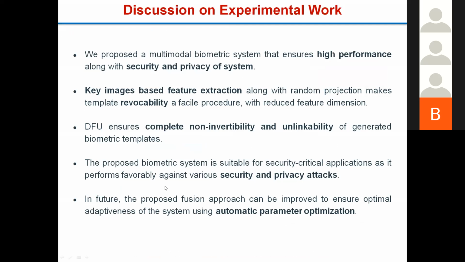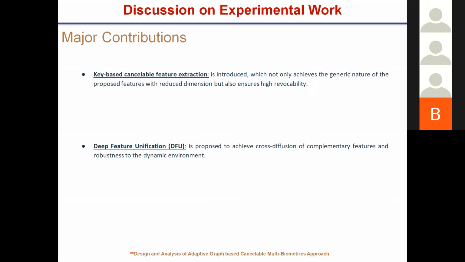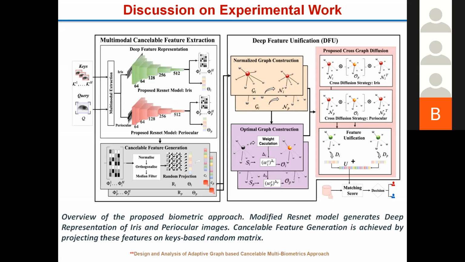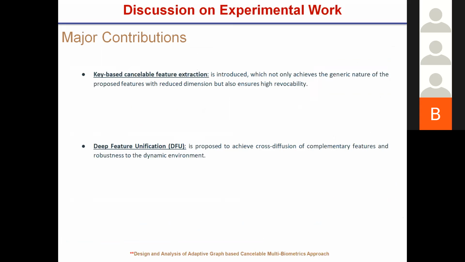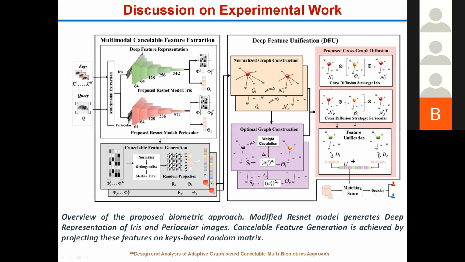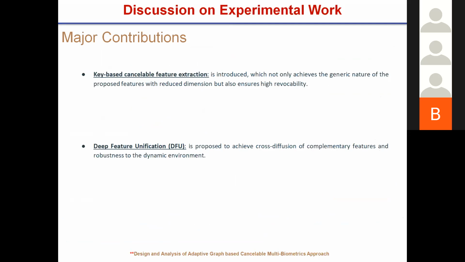I already said it is robust against various security and privacy concerns. Another thing you can do here is optimize the different parameters for this particular model; that research can be taken up. And how you can fuse here, the fusion model side, that can also be taken up, or use a better CNN model, and you can go for another extension of this work.